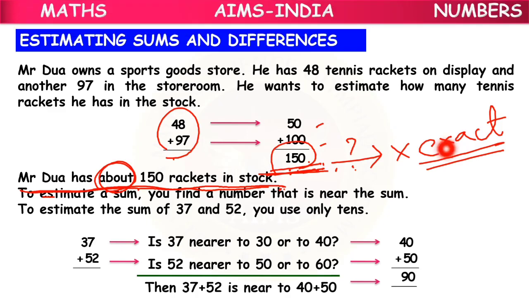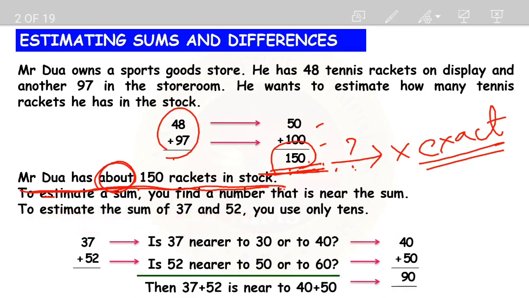This was about how to estimate sums. To estimate a sum, you find a number that is near the sum. Here is another question: to estimate the sum of 37 and 52, you use only tens.